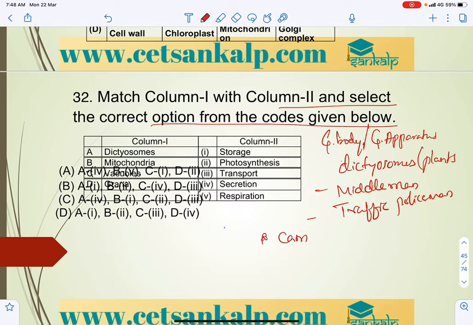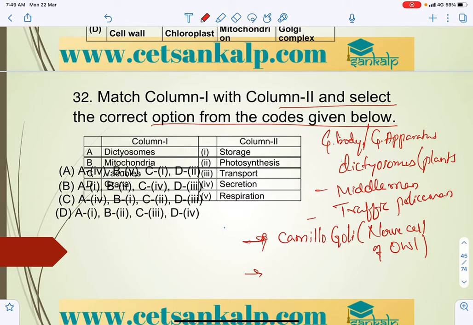We may expect this question: Camillo Golgi discovered it in the nerve cell of the owl.